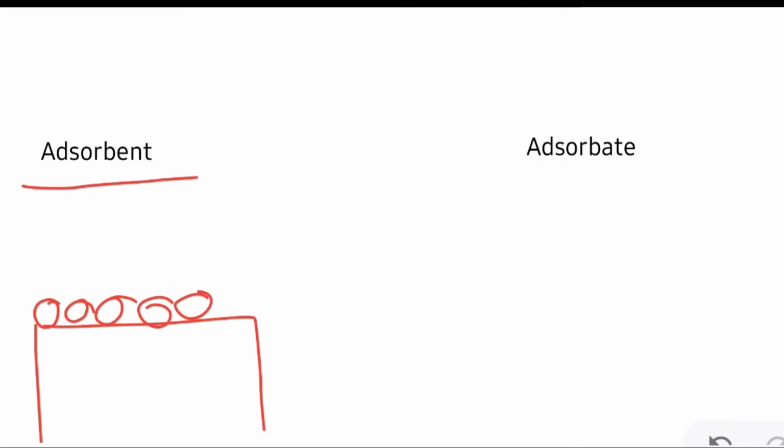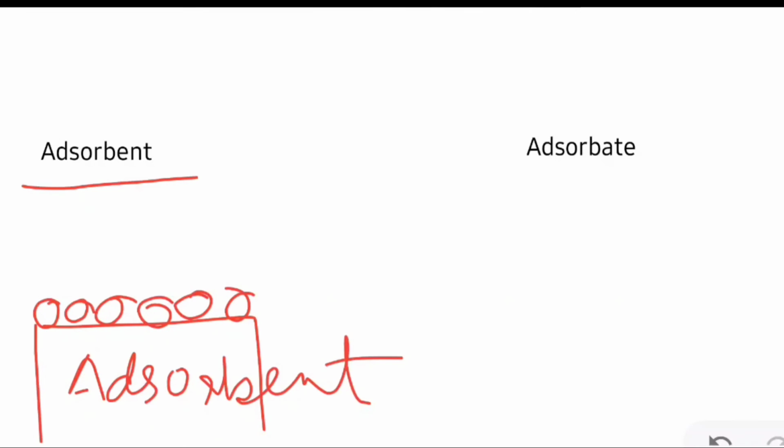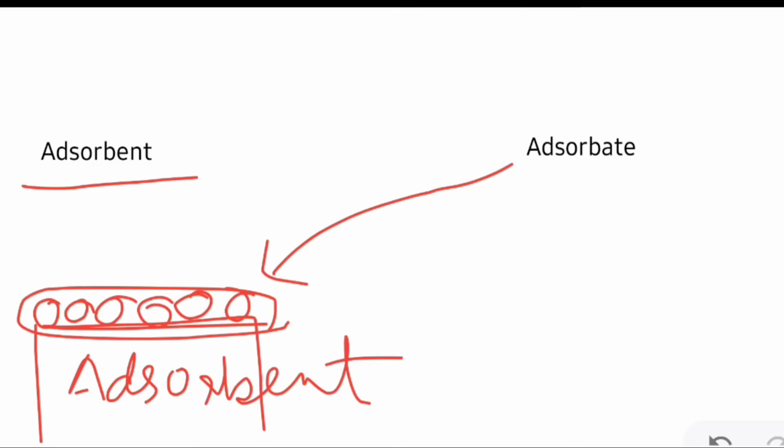First let's see what is adsorbent. The substance or the surface over which the accumulation of particles takes place is called the adsorbent. Means the substance over which the molecular species is being adsorbed is known as adsorbent, and the particles or the molecules or the substance which is being accumulated is known as adsorbate.